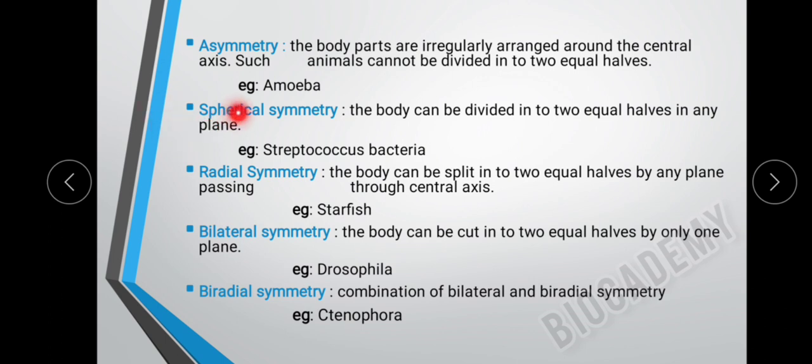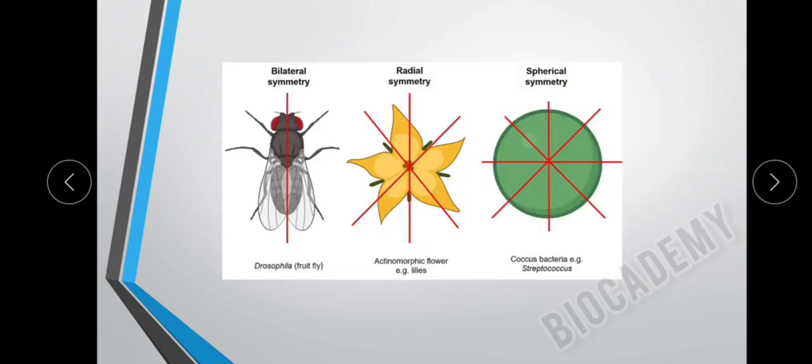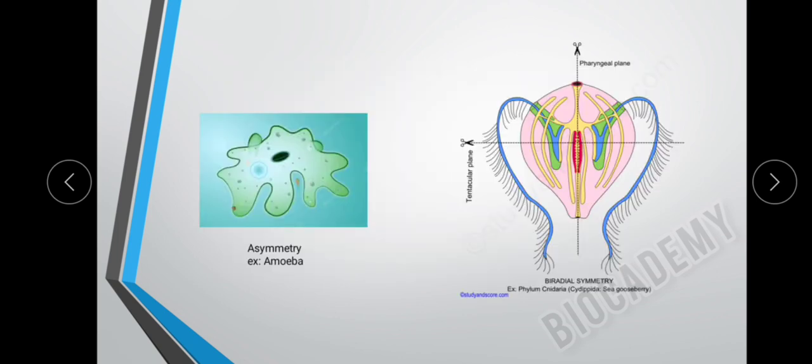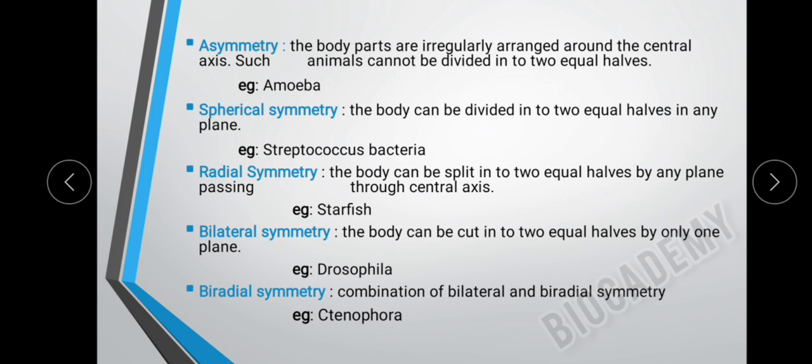Next, spherical symmetry. Here the body can be divided into two equal halves in any plane. For example, Streptococcus bacteria. See here, this is a spherical symmetry. Here, body can be divided into two equal halves in any plane. Example, Streptococcus bacteria. Next, coming to the radial symmetry.